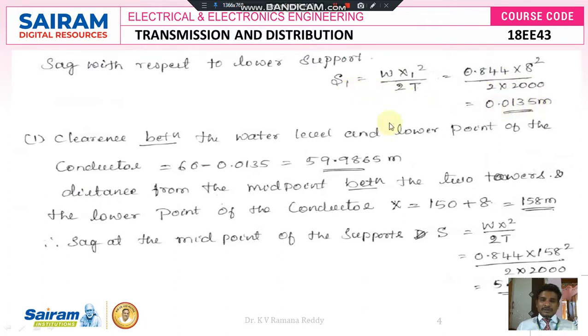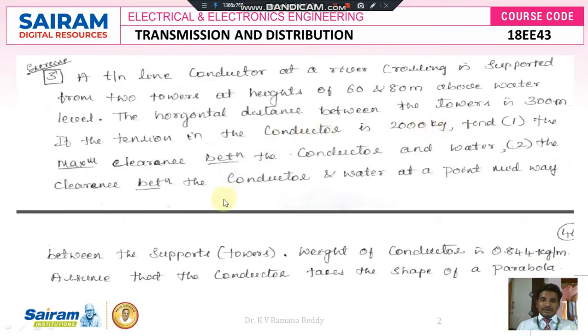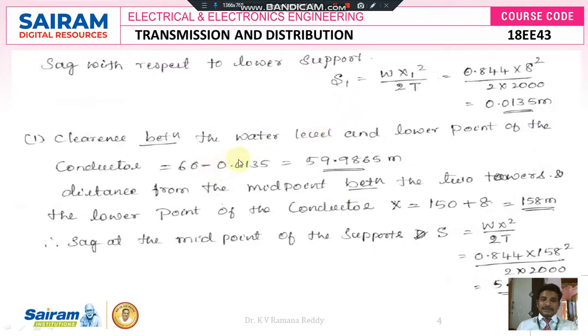While doing that simplification, we get the sag at lower support equal to 0.0135 meters. Now, the clearance between the water level and the lower point of the conductor. As we have the two towers, the lower tower height is 60 meters. So 60 minus this sag, if you subtract 0.0135 meters, that becomes 59.9865 meters.